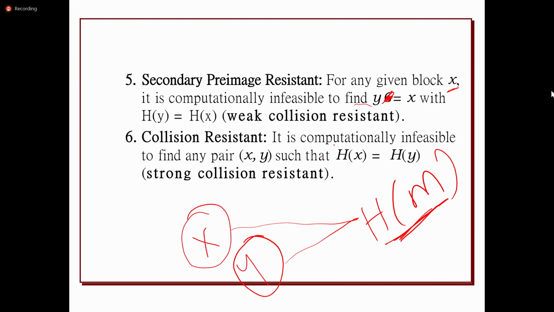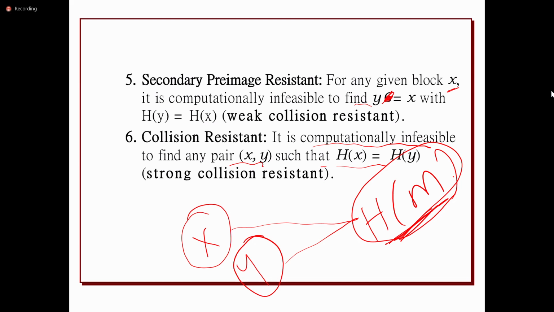And it is computationally infeasible to find a pair x, y such that hash code of x equals hash code of y. Here again the same hash code is generated, but we don't know what x and what y are, and it is infeasible to find for which two messages the same code has been generated.